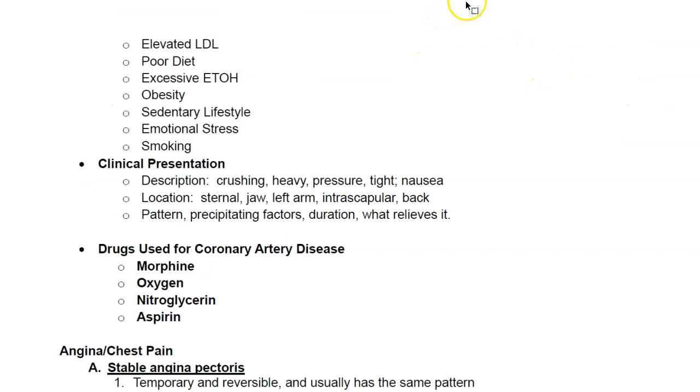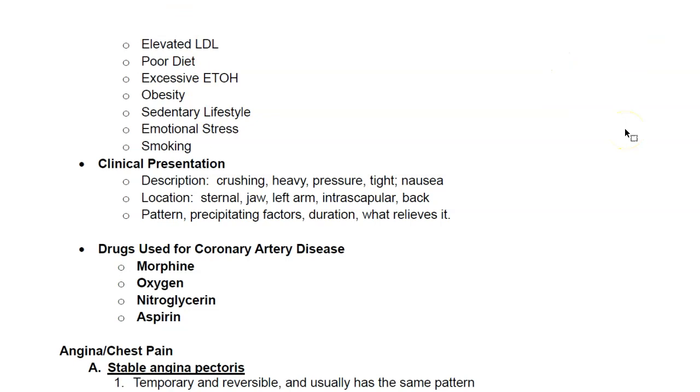Other modifiable risk factors include elevated LDL, which is your bad cholesterol, poor diet, excessive ETOH or alcohol consumption, obesity, sedentary lifestyle, emotional stress, and smoking. So please know all these risk factors discussed.